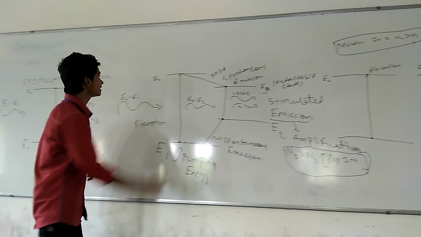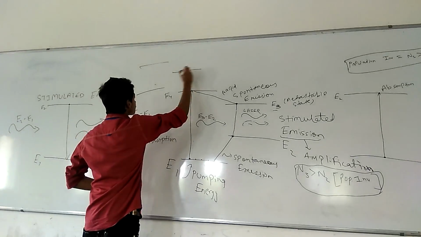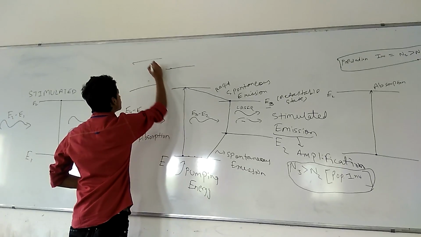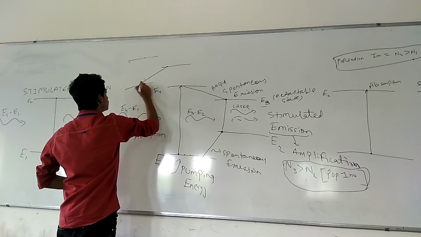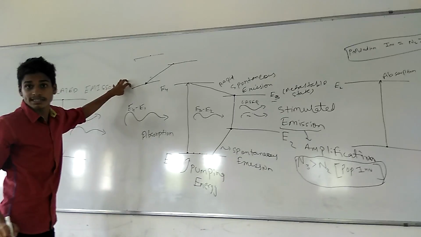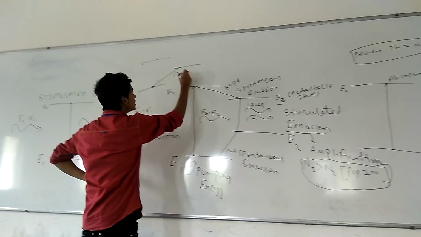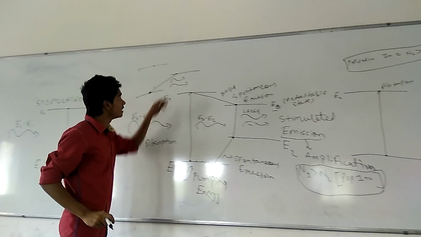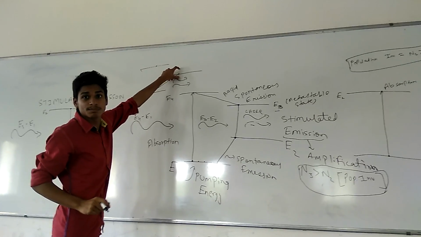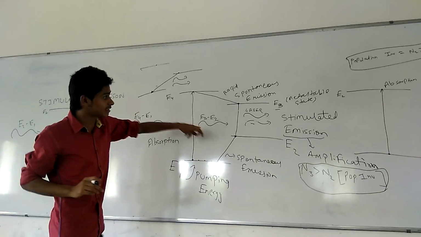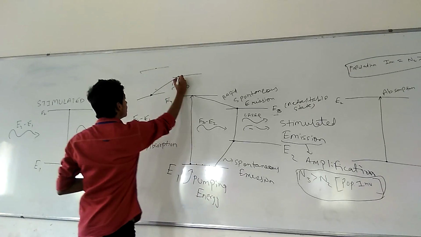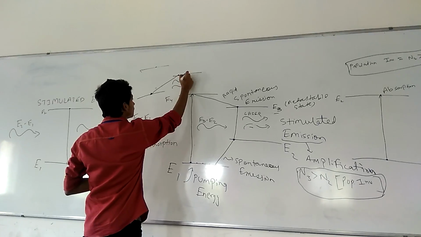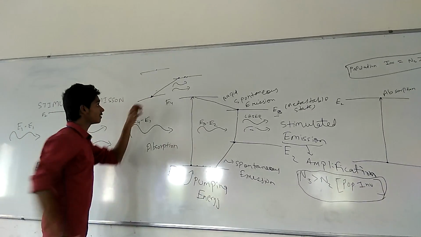But in the 3-level laser system, as I already said, the final stimulated emission occurs between this and this. Like this is the initial state only. So when stimulated emission occurs here, then pumping energy must be supplied in a much higher amount as compared to this. Because if we supply less pumping energy, then we won't achieve the condition that the number of particles here will be more than the number of particles here.